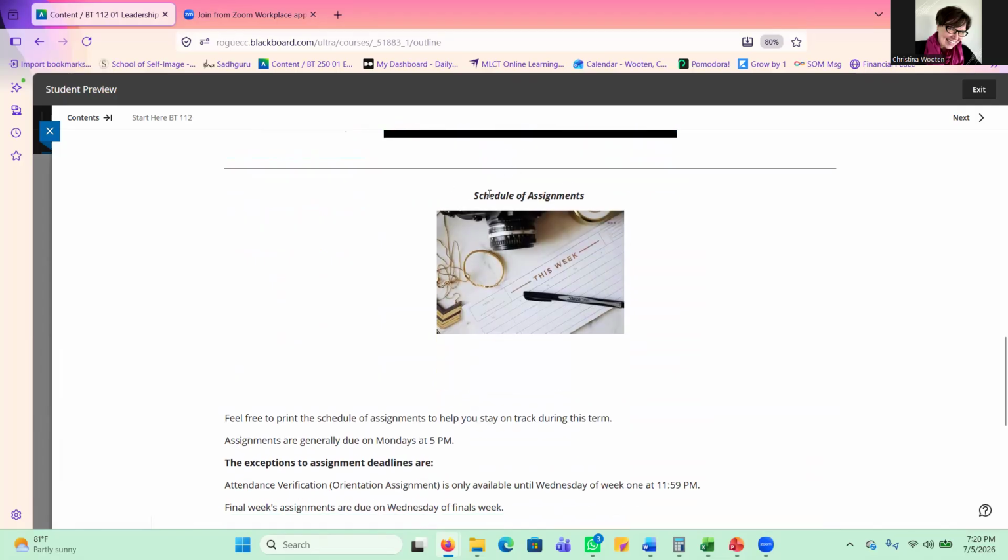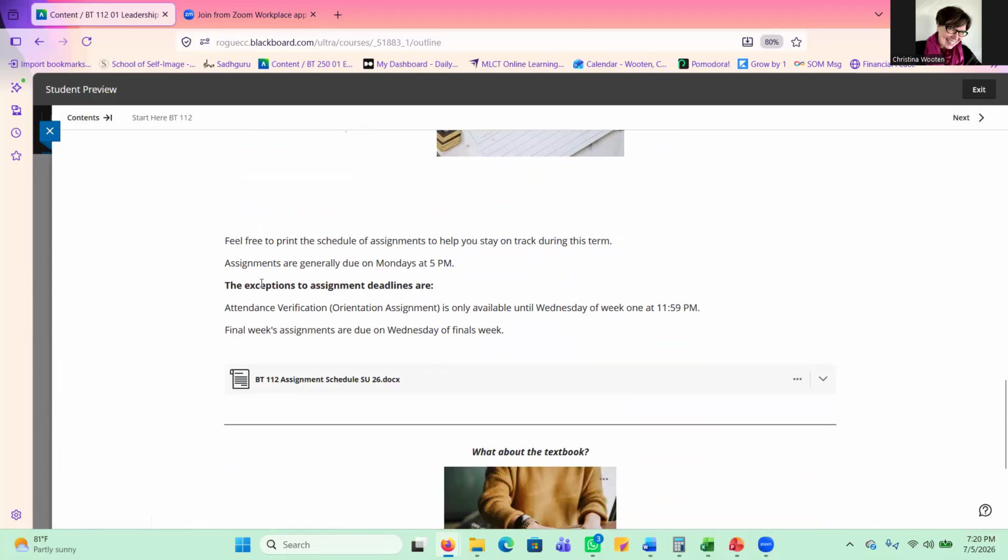All right, moving down, we have our schedule of assignments, and our class meets online, so there are no in-person meetings. Assignments are generally due on Mondays at 5 p.m. There are two exceptions. The first exception is called an attendance verification. That's our orientation assignment. That is only available until Wednesday of week one. If you don't complete that assignment, you're going to be administratively dropped from the class. That's just a way that the school verifies that you're actually here and you do want to attend the class.